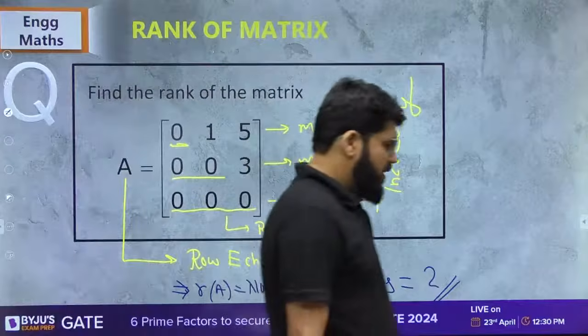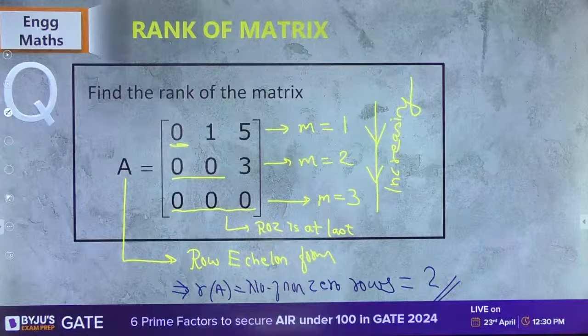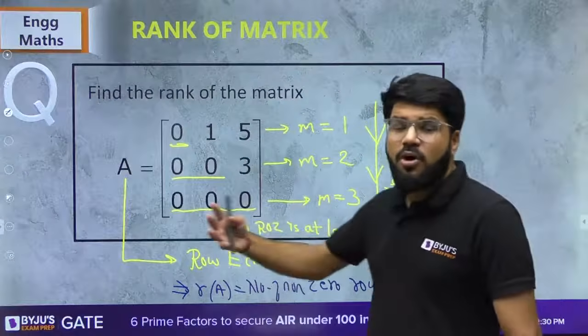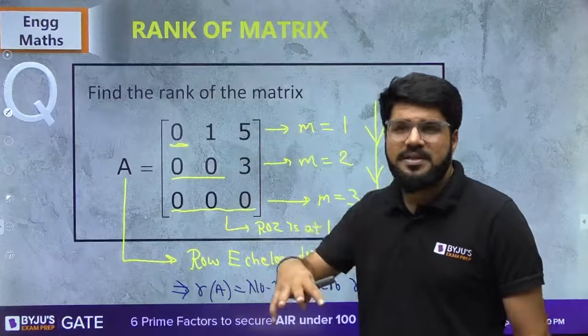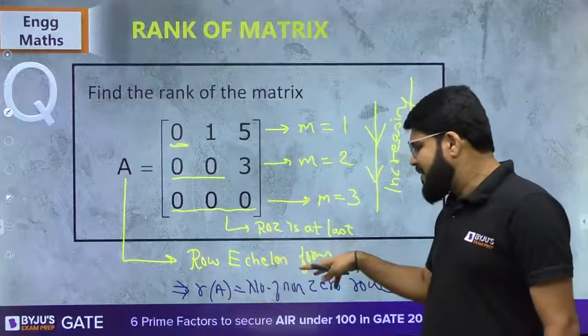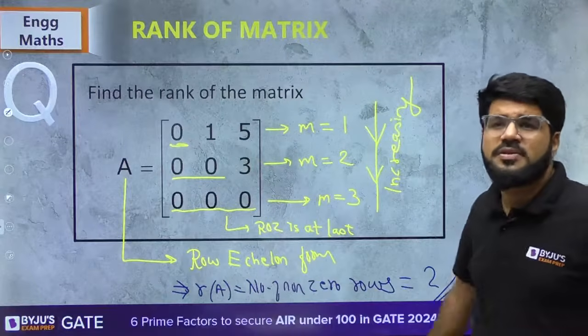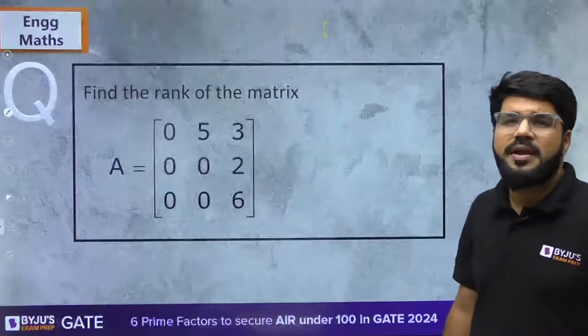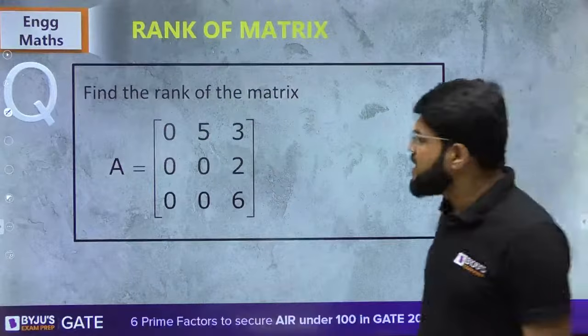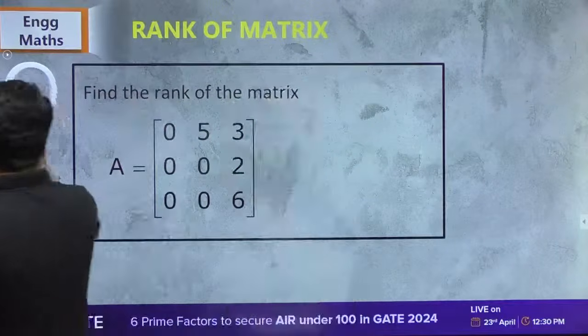All right, let's move ahead to the next question then. Hope you are now able to adapt what row echelon form is. Once you are able to get that the matrix is in row echelon form, then the rank is very simple. Number of non-zero rows is equal to the rank. Next case. First, let us figure out whether it is row echelon form or not.